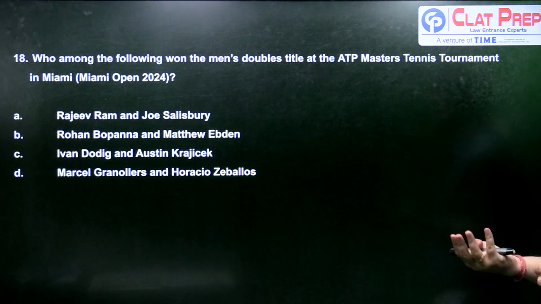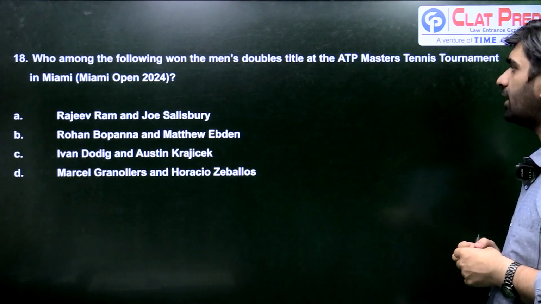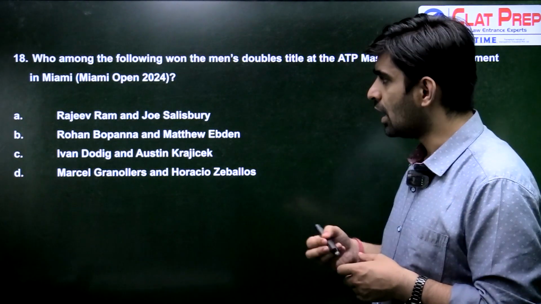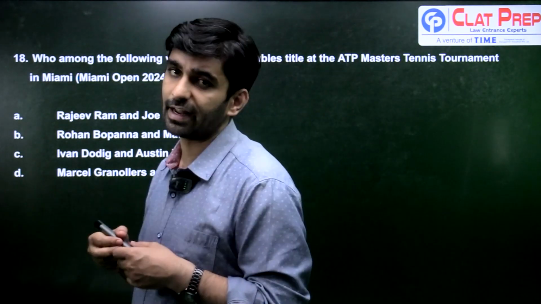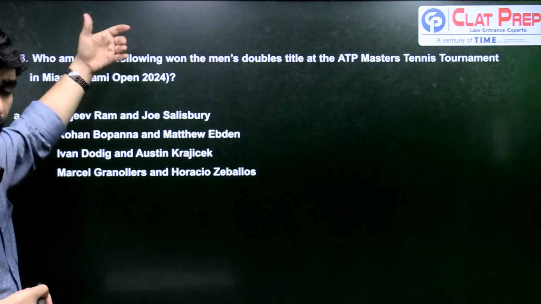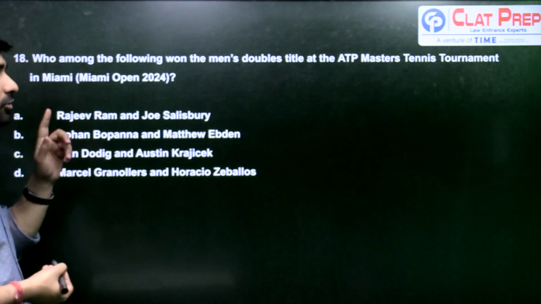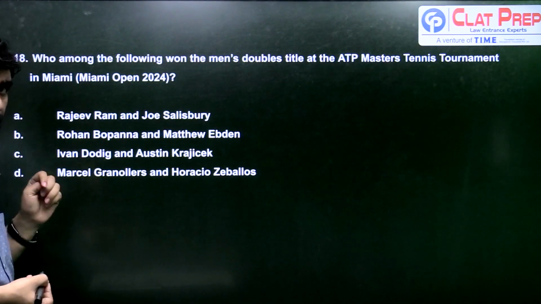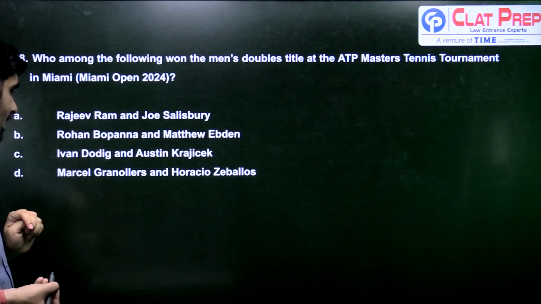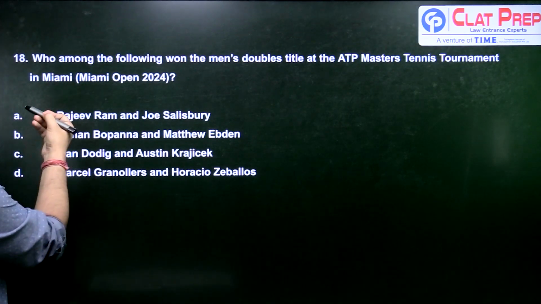Next, the next questions are from the sports section. So who among the following won the men's doubles title at the ATP Masters Tennis Tournament in Miami Open 2024? So actually this Miami Open, which is a tennis tournament, completed just yesterday only, and you have to tell me who was the winner of the men's doubles tournament. Was it Rajeev Ram and Joe Salisbury? Was it Rohan Bopanna and Matthew Ebden, who were actually the winners of Australian Open? Ivan Dodig and Austin Krajicek, Marcel Granollers and Horacio Zeballos. So very tough to pronounce names also.